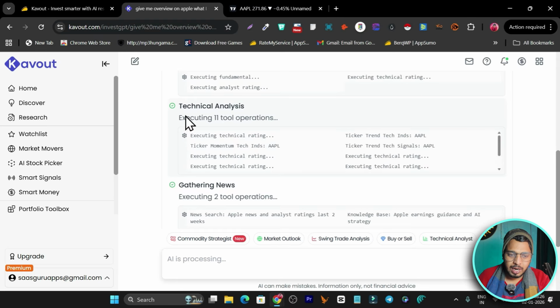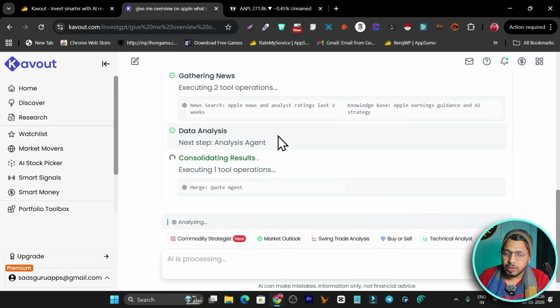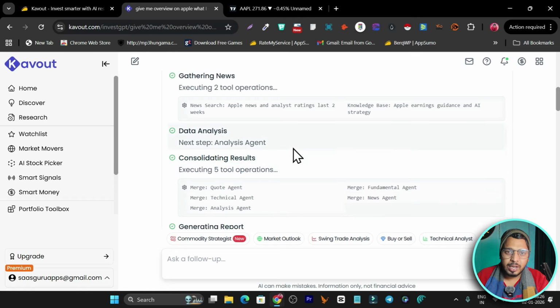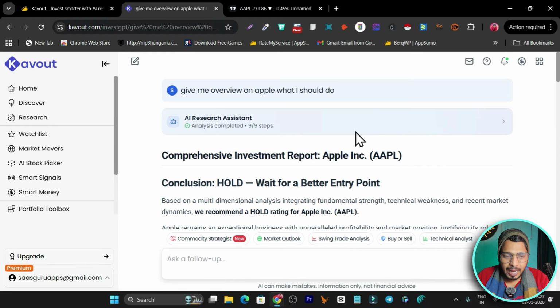So I start getting the results here. You can see data analysis is done here, and I think within just a few seconds I will get the ideas. While it would take you around 5 minutes to find the information, 5 minutes to apply it on the fundamentals, and 5 minutes for the technical analysis, this tool gives you the ideas within just 1 minute here. So right now you can see I got the results here.